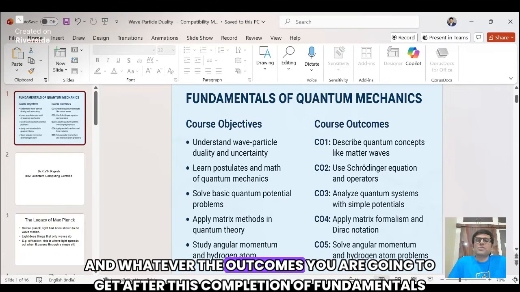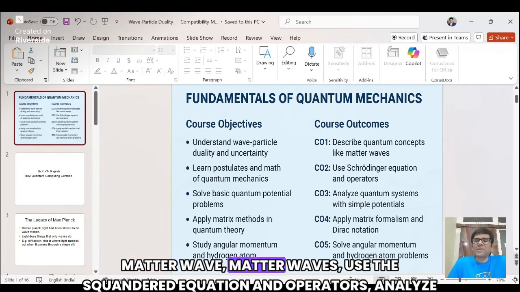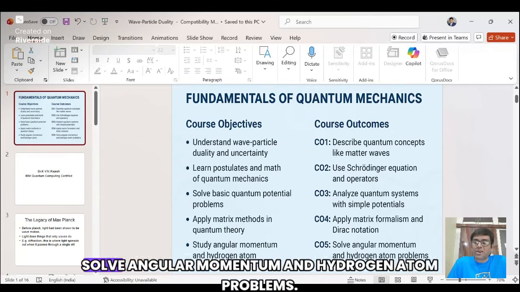And the outcomes you are going to get after completing fundamentals of quantum mechanics are framed here. You will be describing quantum concepts like matter waves, use the Schrodinger equation and operators, analyze quantum systems with simple potentials, apply matrix formalism and Dirac notation, and solve angular momentum and hydrogen atom problems.